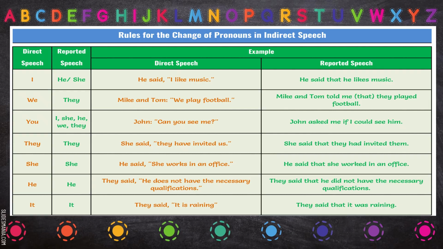Now here are some more changes of pronouns that we have discussed. I becomes he or she, we becomes they, and you, I, she, he, we, they change according to the sentence. They remains they, and the third person remains the same: she, he, it. You can again go through these sentences to see how they have changed.